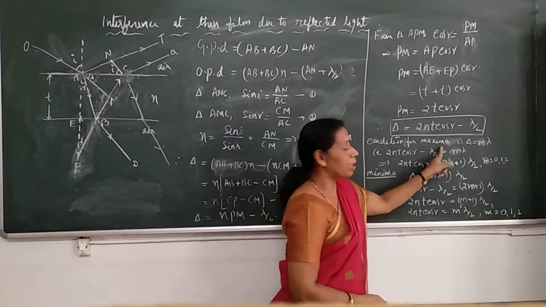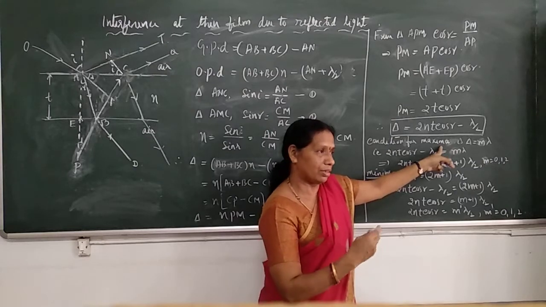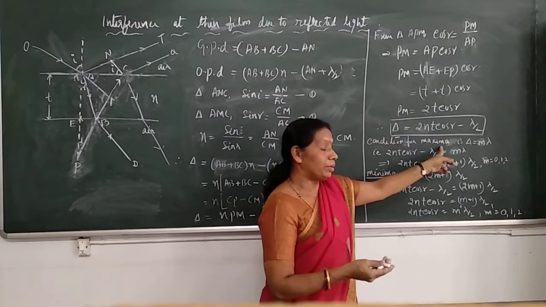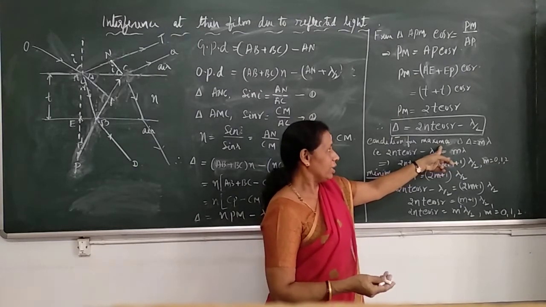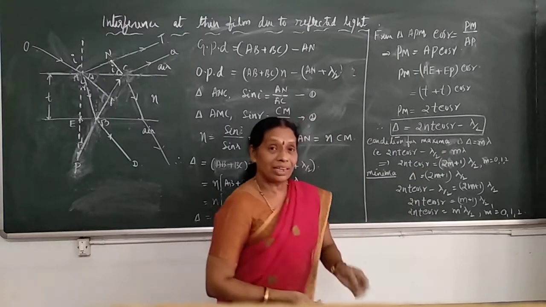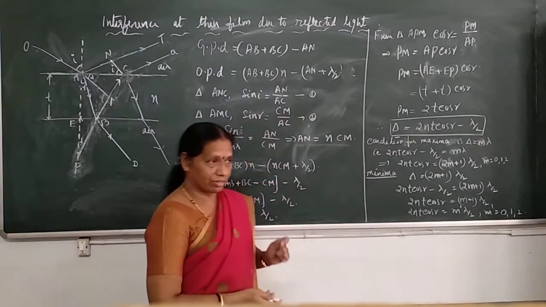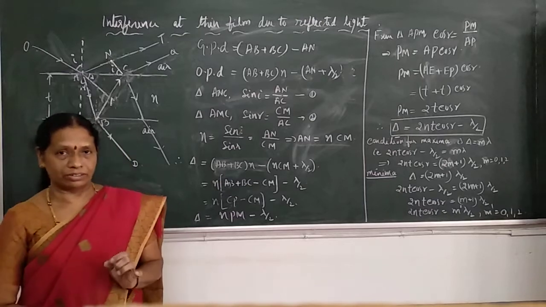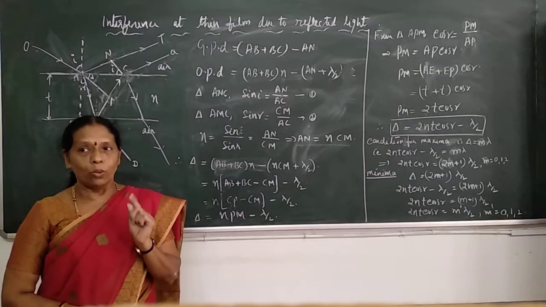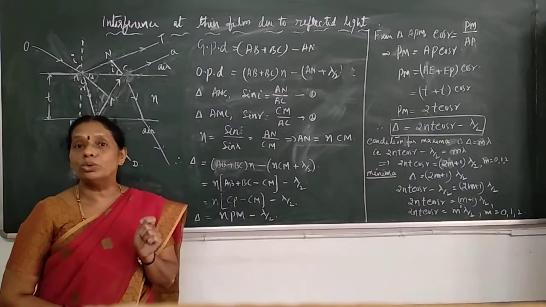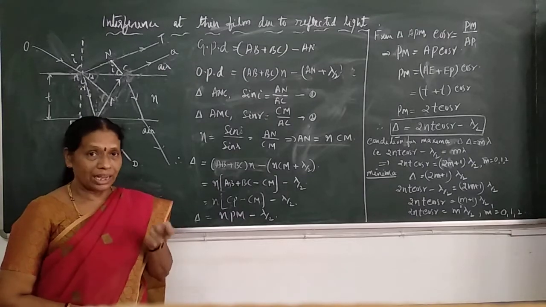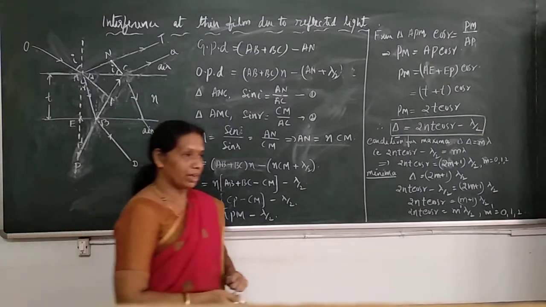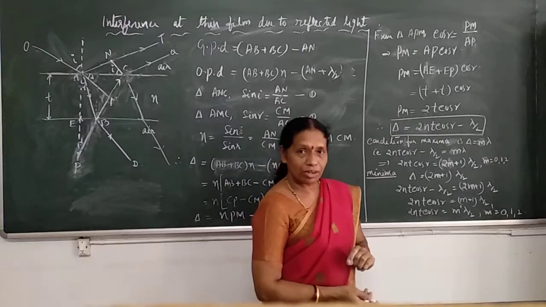Condition for maxima. Maxima means the fringe having maximum intensity, constructive interference. In general, as we have seen in the previous class, when the path difference between the two interfering waves is equal to an integral multiple of lambda, constructive interference occurs.